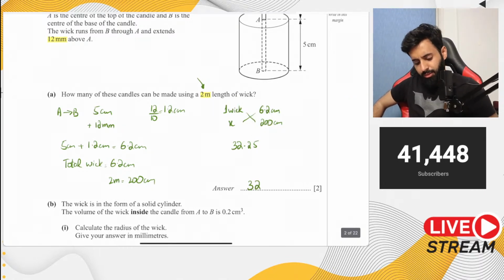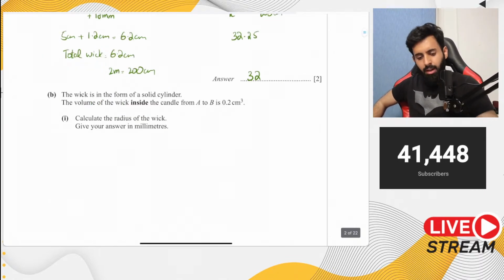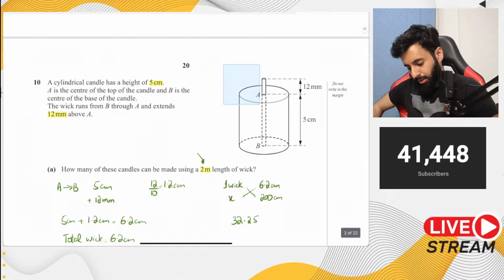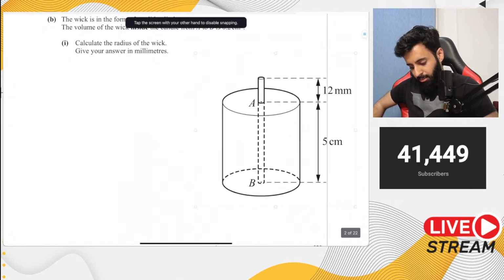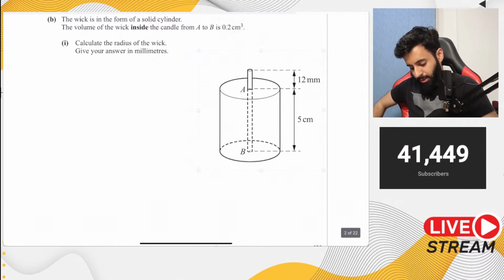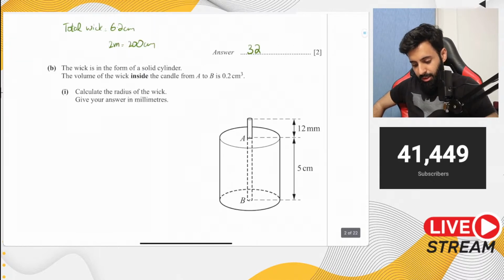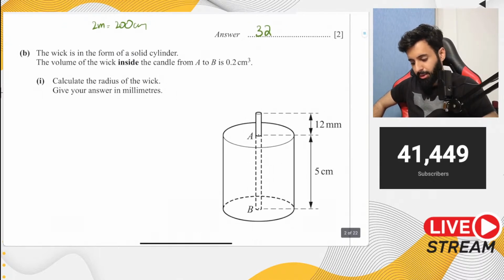So there you go. This was the first part, fairly easy question. Okay, now let's do part B. Part B says the wick is in the form of a cylinder. Okay, so this wick that you're looking at, according to the question, is in the form of a cylinder. So let me bring it over here. And with mensuration, always look at the marks of the question. The marks will tell you the amount of working that you have to do. So this is a 3-mark question. That means there's a decent amount of working that's required in this question.